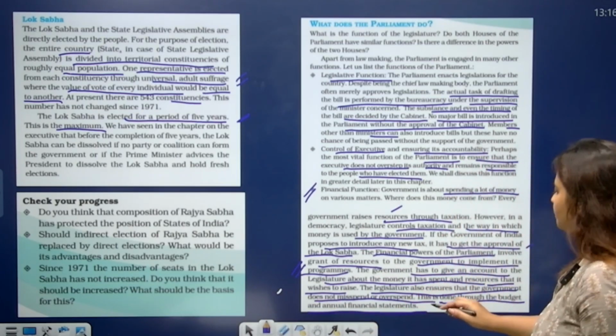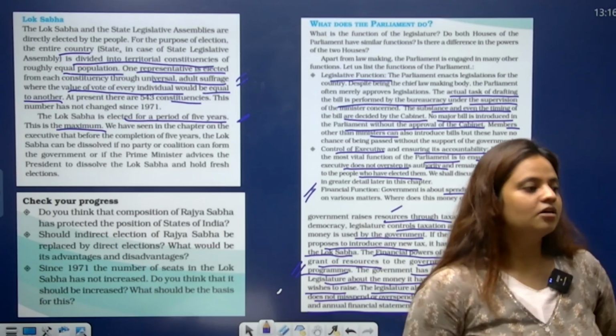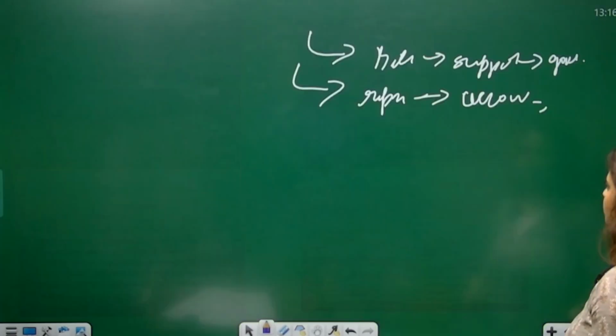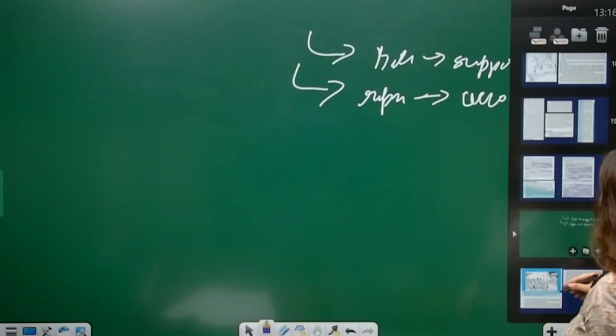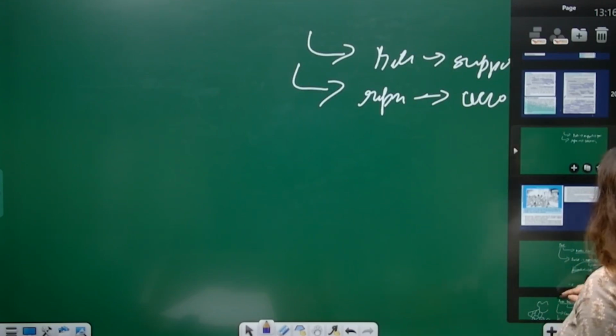So, what is the function of legislature? It checks that the government has not misspent or overspent its resources on the public. Okay, and whatever it has promised is given to the public.